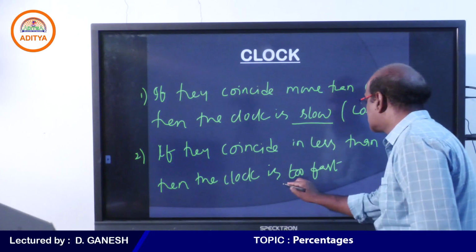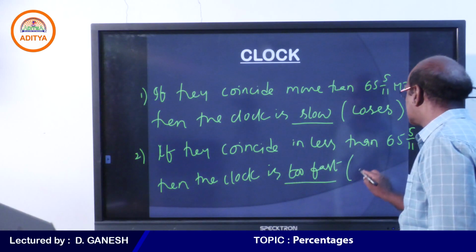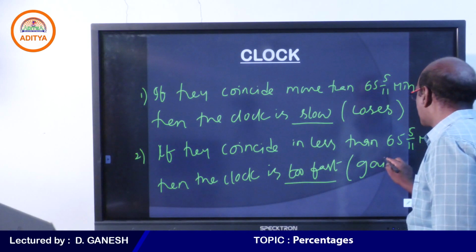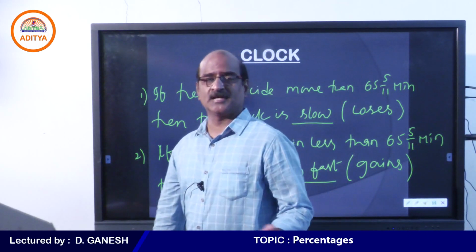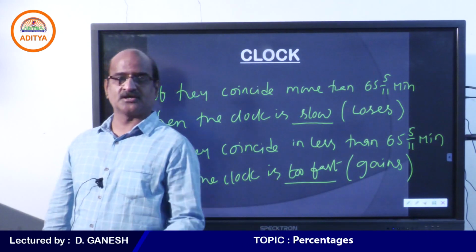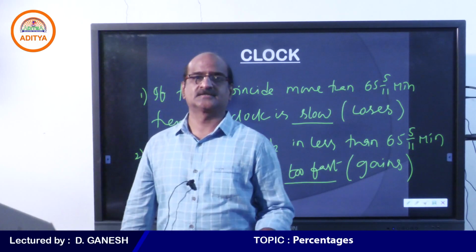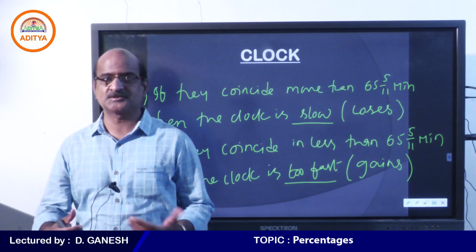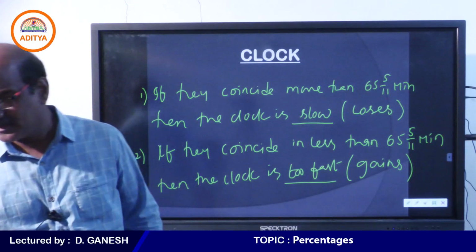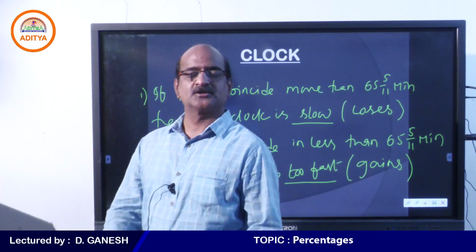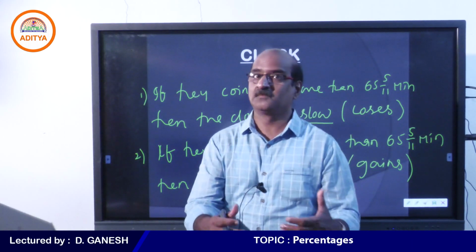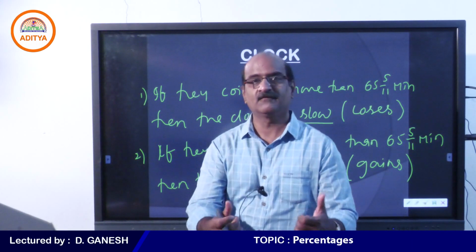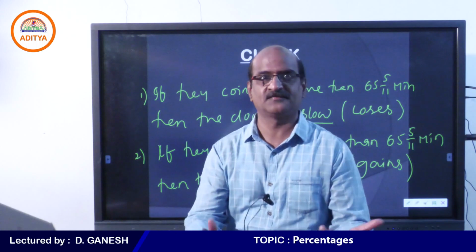Then the clock is too fast. In such a case, it gains. Obviously, if somebody completes his journey within 3 years, he gains. He must be moving fast. You understand that? So when we say that people are slow, it is because he is taking more time. People are said to be fast if he is taking less time.